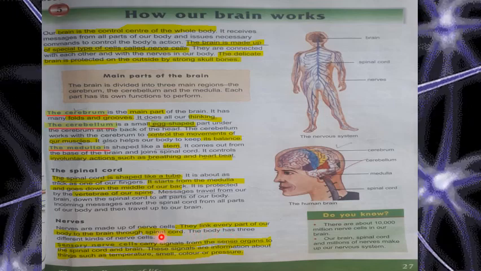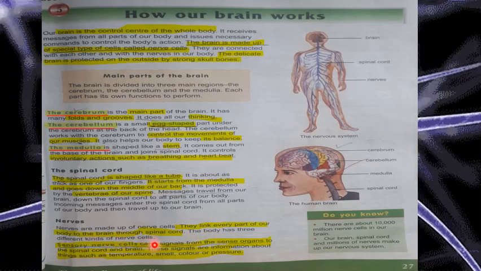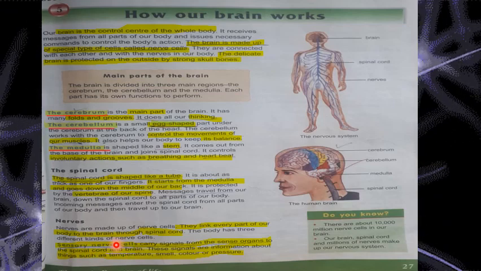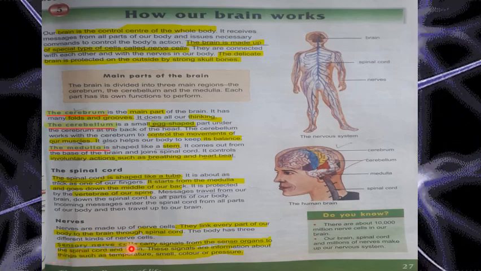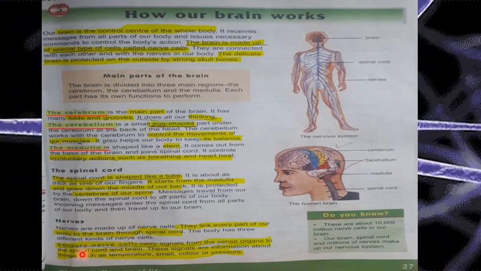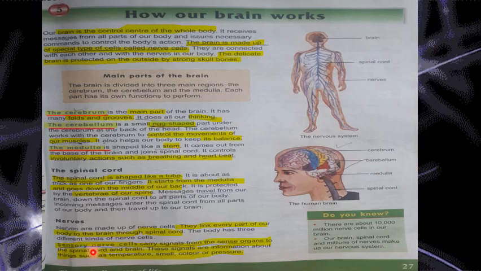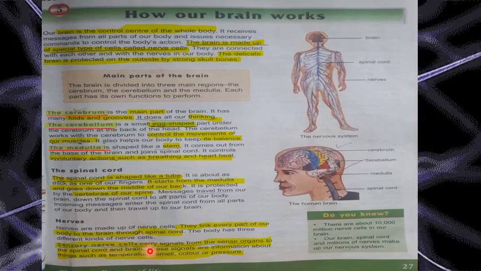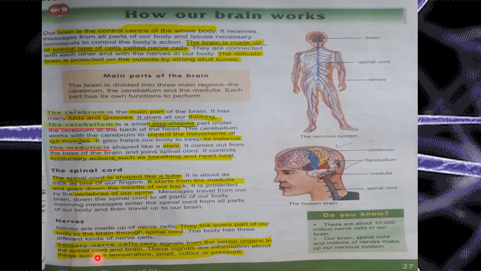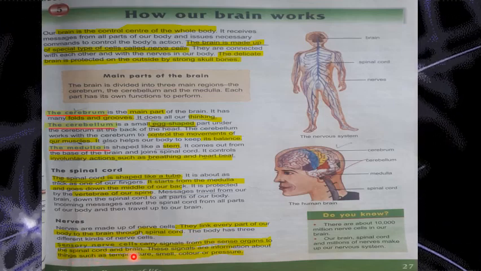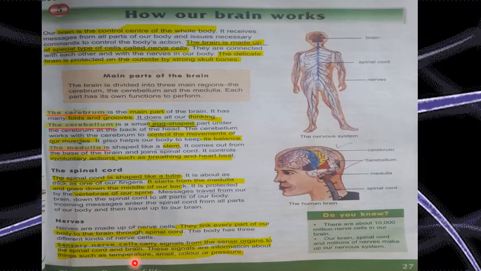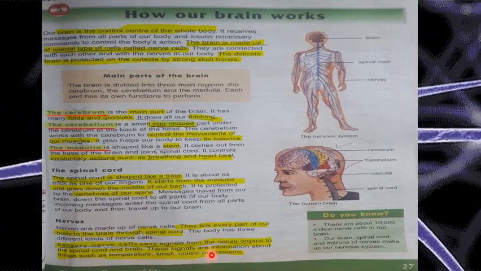The body has three different kinds of nerve cells. How many kinds of nerve cells are there? There are three different kinds of nerve cells, and these are sensory nerve cells, motor nerve cells, and connecting nerve cells. So number one is sensory nerve cells. Sensory nerve cells are those that carry the signals from the sense organs to the spinal cord and brain. These signals are the information about things such as temperature, smell, color, and pressure.